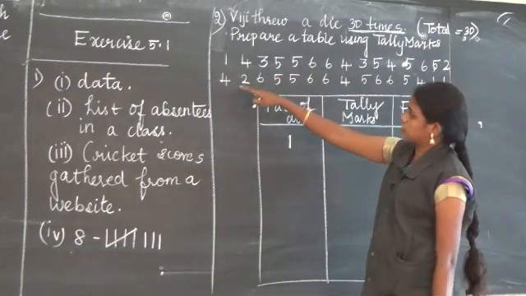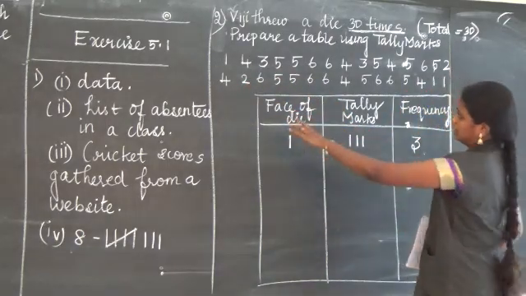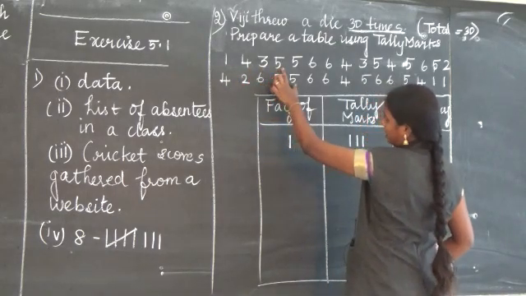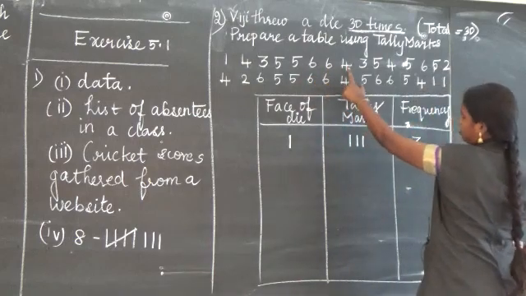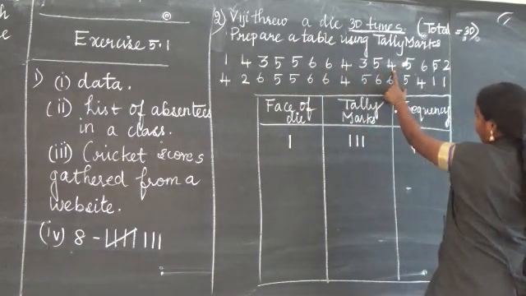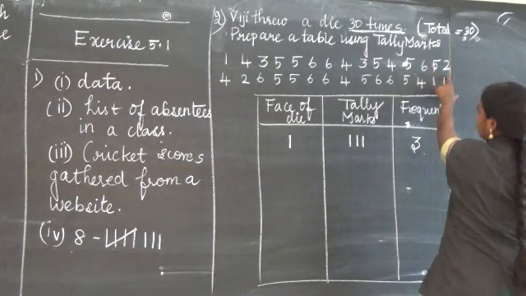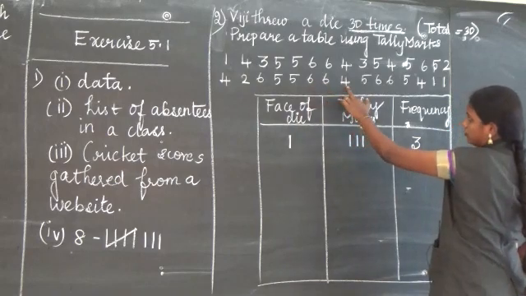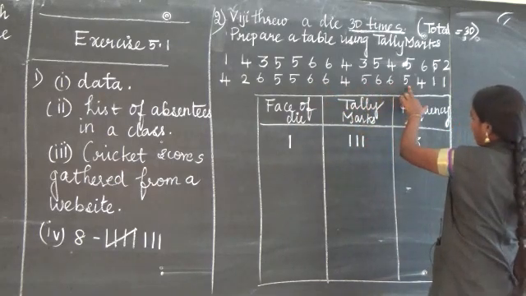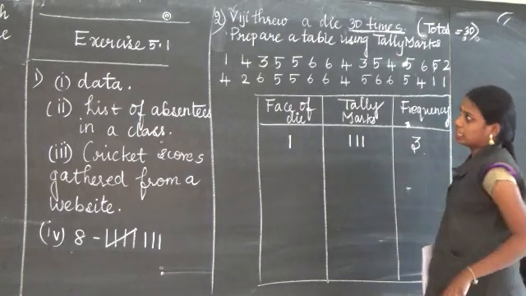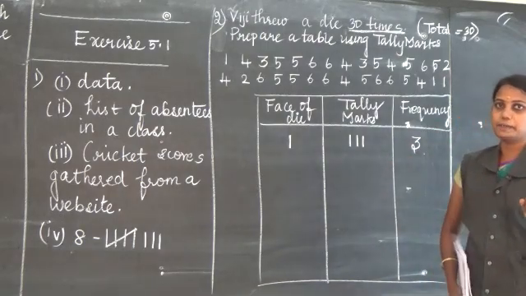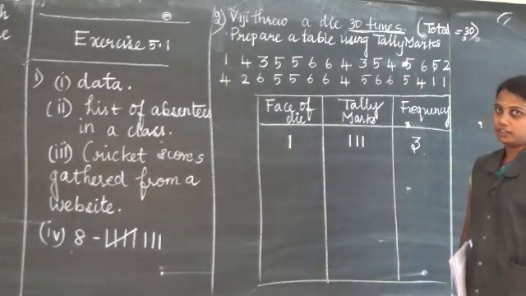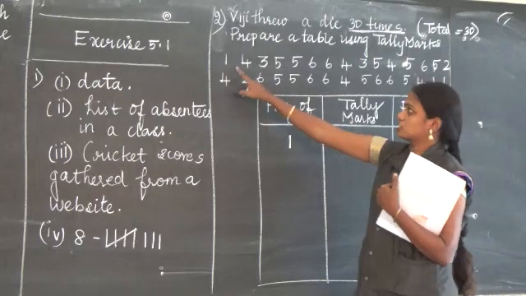Next, now listen to me. We'll read the question once again: 1, 4, 3, 5, 5, 6, 6, 4, 3, 5, 4, 5, 6, 5, 2, 4, 2, 6, 5, 5, 6, 6, 4, 5, 6, 6, 5, 4, 1, 1. Totally 30 numbers are there. How many numbers are there? 30, because it's given in the question that Vijay threw a die 30 times. Clear?